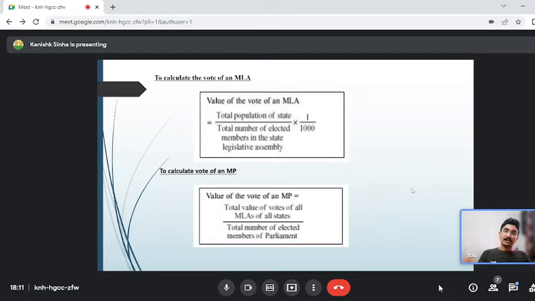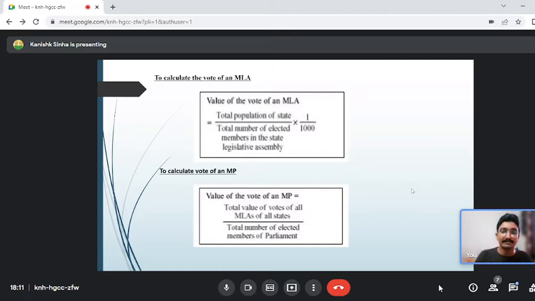Now the vote of an MLA. So how is the vote of an MLA calculated? The vote of the MLA is calculated as the total population of the state divided by the total number of elected members in the state legislative assembly, into 1000, that is 1 by 1000. So whatever is the total population divided by the number of elected members, so if it is Uttar Pradesh, whatever is the number of elected members in the state legislative assembly, not in the parliament, into 1 by 1000. This is the calculation of the vote for an MLA.